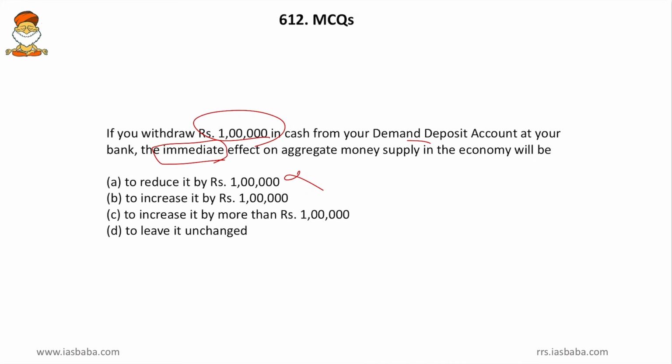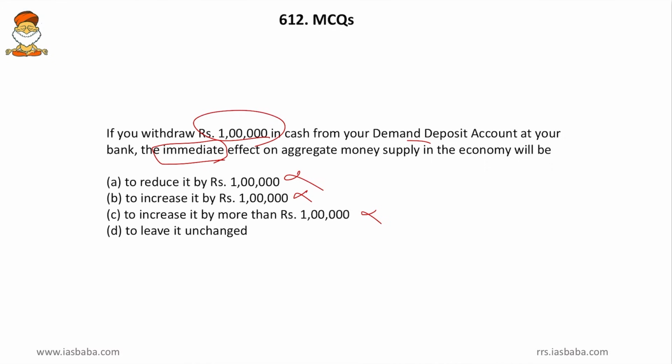We will rule it out. Then increase it by rupees 1 lakh. Once again, even option B is a trap for non-serious candidates, because it is obvious to think that once we remove 1 lakh rupees from our account, that amount will come into circulation in the economy, and that leads to an increase of 1 lakh rupees. A simple thinking. Once again, it is a trap for non-serious candidates. Then increase it by more than 1 lakh rupees. Friends, if it has to increase by more than 1 lakh, then it takes some time. Either you have to invest it in the stock exchange, or start a business, or give it for interest or something else. So this is not an immediate effect. So this is also ruled out.